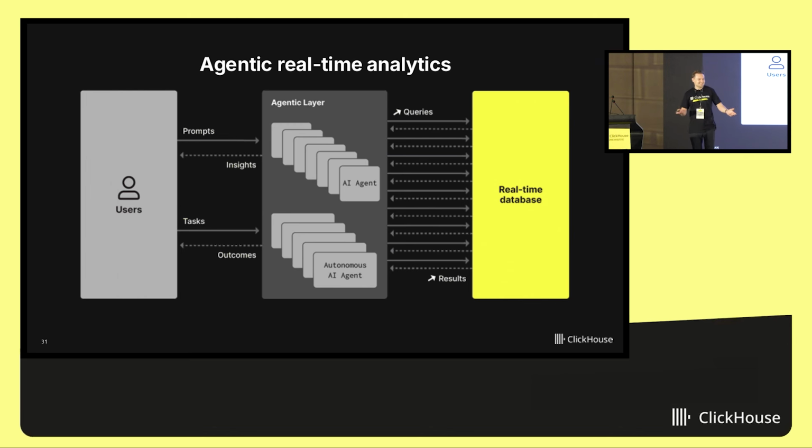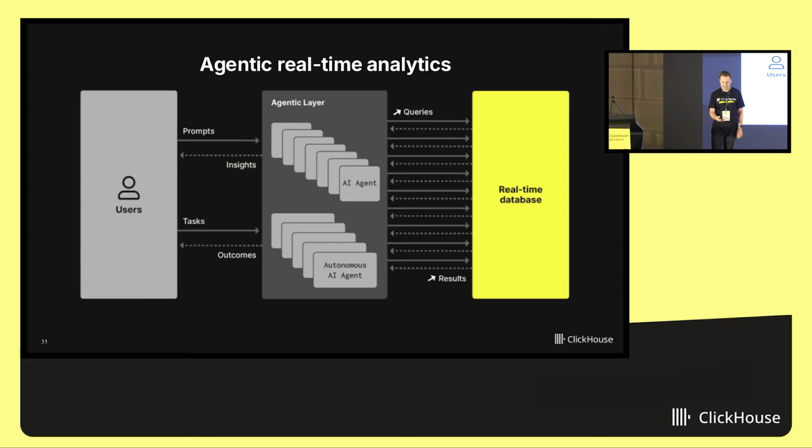Because in ClickHouse, every query will take 100 milliseconds, maybe 1 second. In other databases, who said that he used Oracle? Probably every query will take, I don't know, minutes, and you will get hours just to answer your question in natural language.